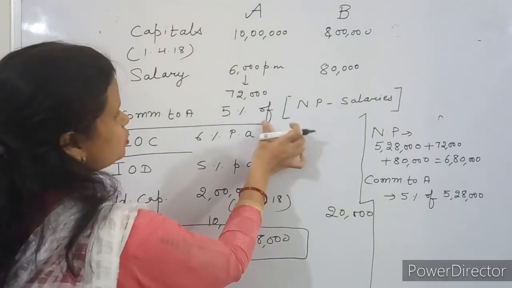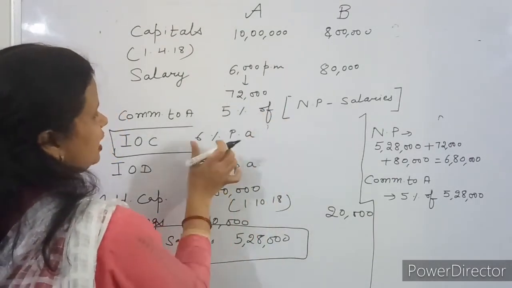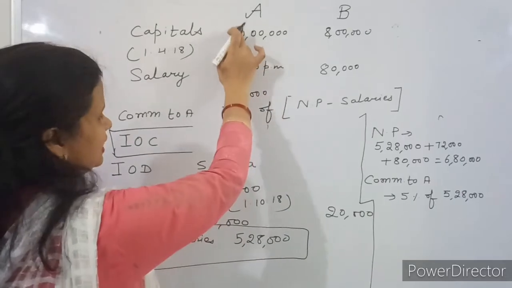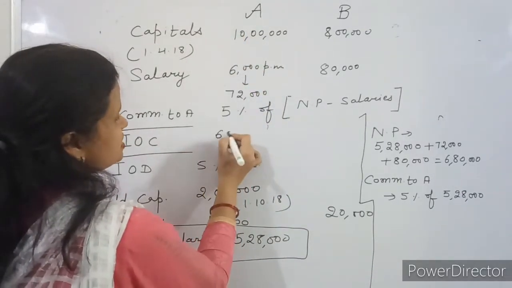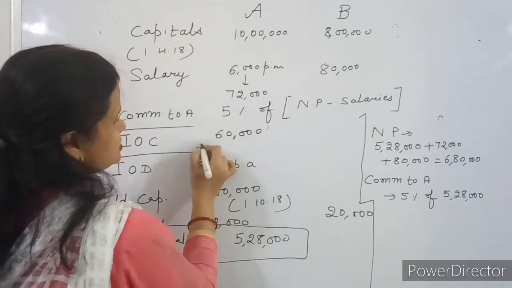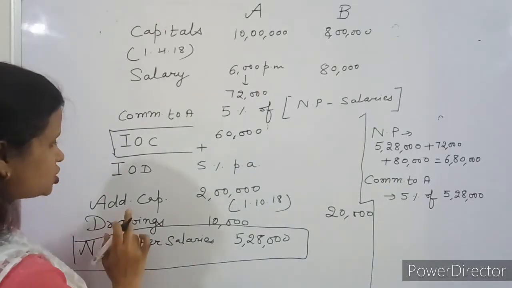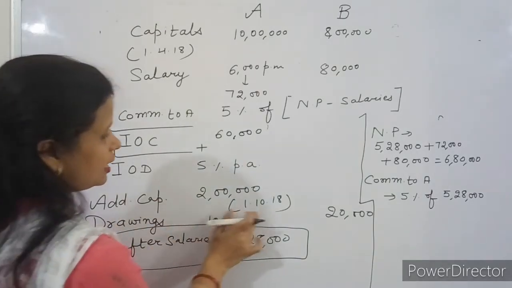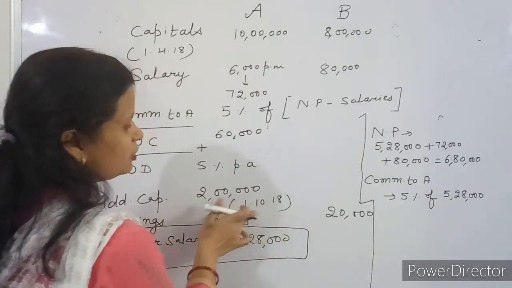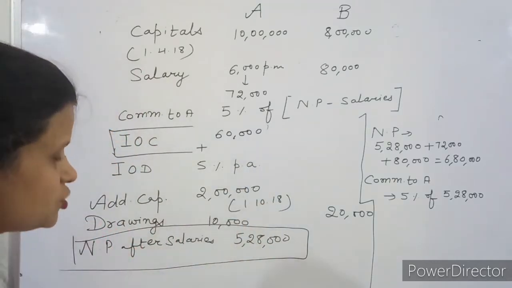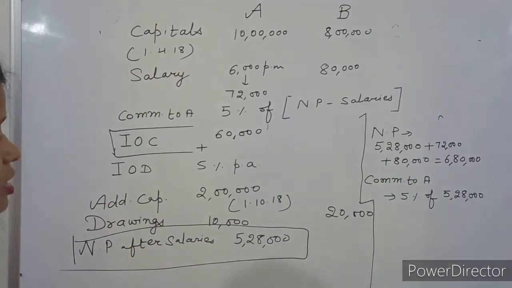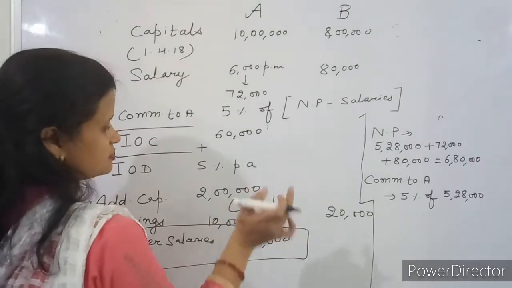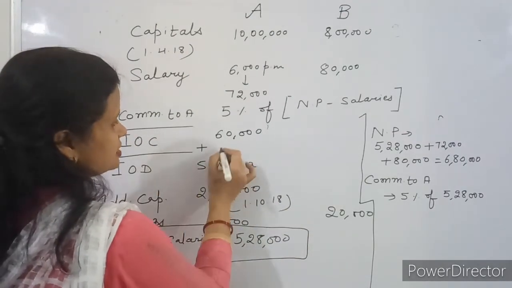So how much interest on capital will be there? For A, if we calculate 10,00,000 at 6%, it will be 60,000 plus additional capital 2 lakh, and for how many months it will be calculated? It was introduced on 1st October, so for 6 months it will be 6,000.